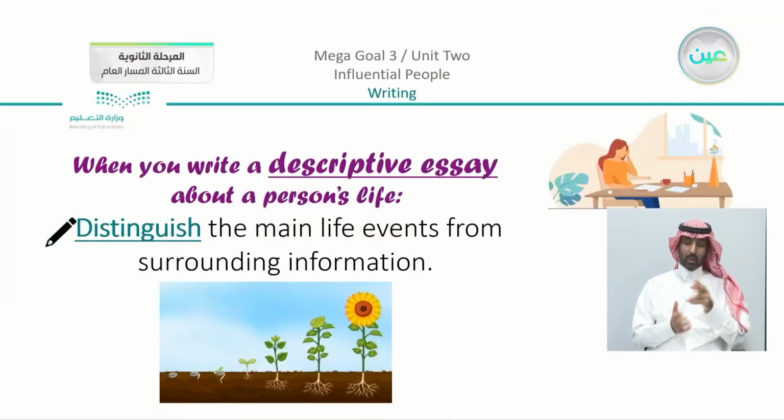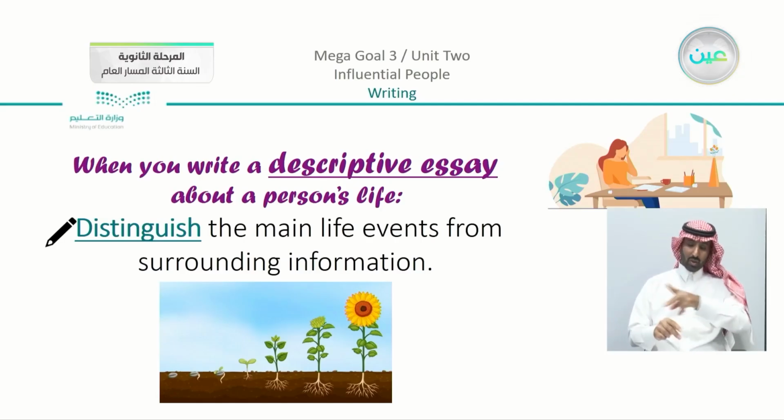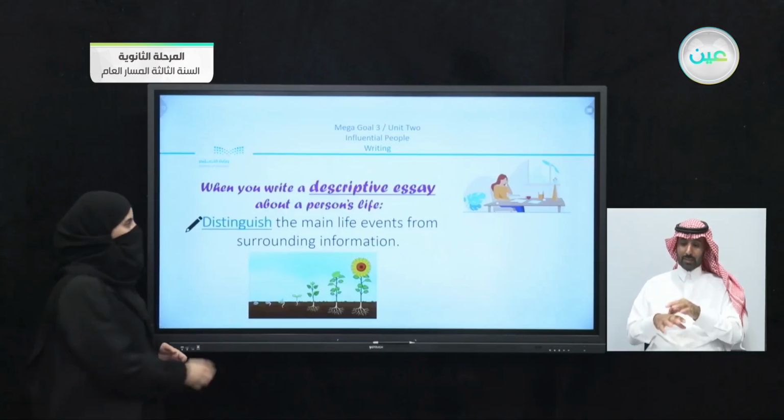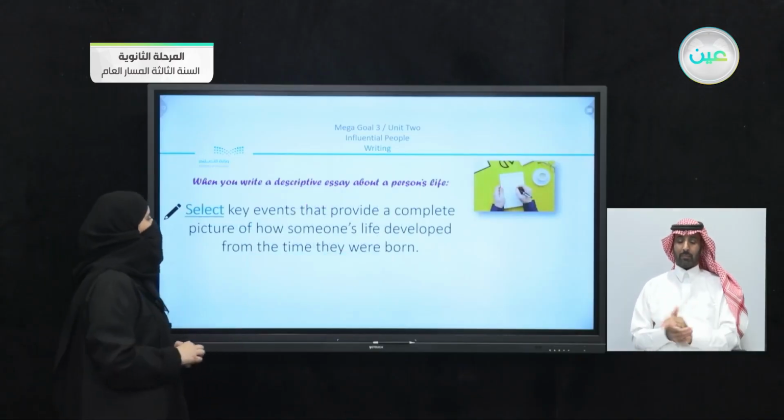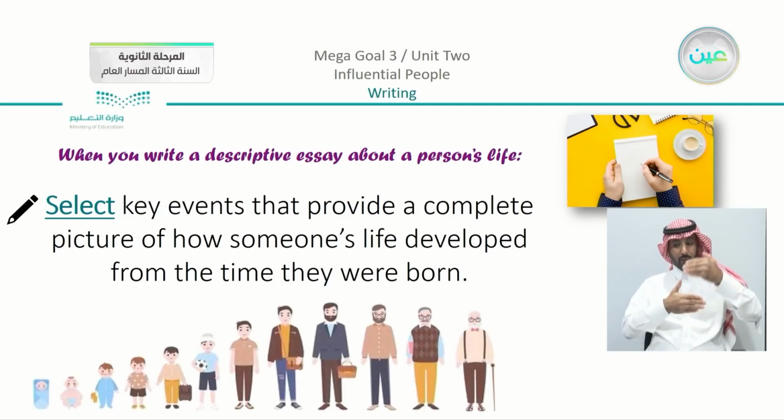Now, in the writing corner in your book, when you write a descriptive essay about a person's life, distinguish the main life events from the surrounding information. You're going to choose different life events, the important events that happened that make this person different from other people. Select key events that provide a complete picture of how someone's life developed from the time they were born.